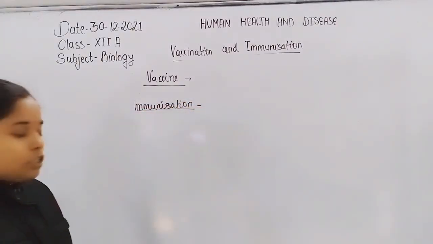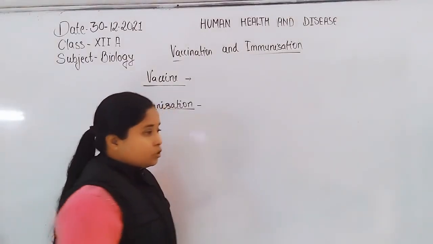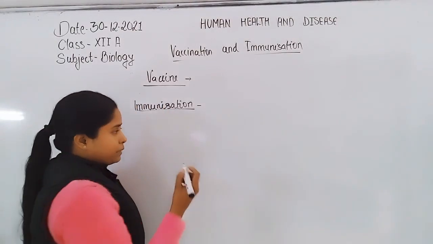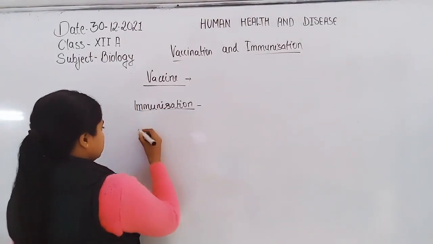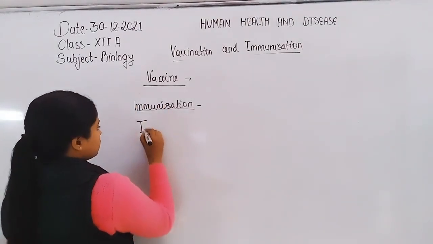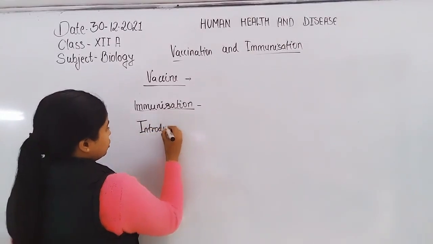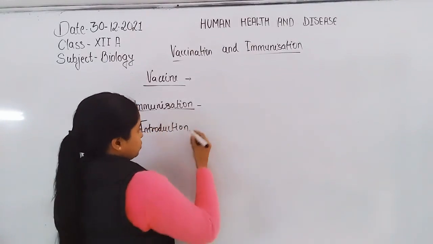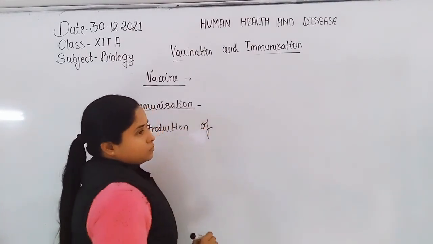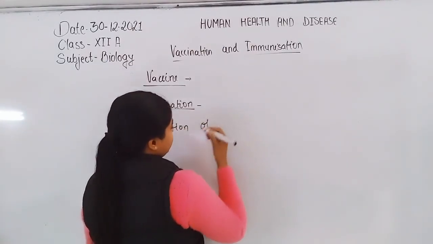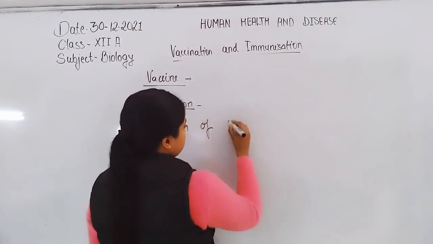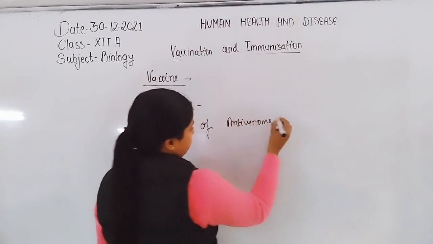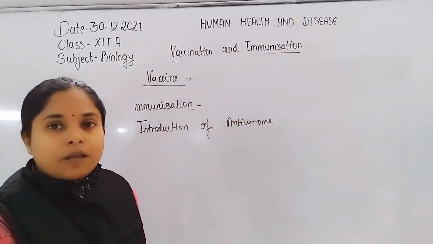What is immunization? Introduction of ready-made immunity or preformed antibodies. For example, introduction of anti-venom.